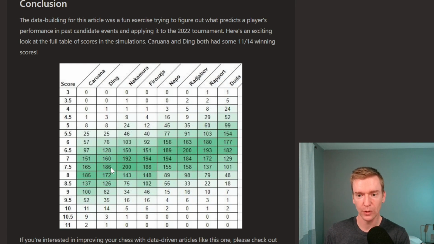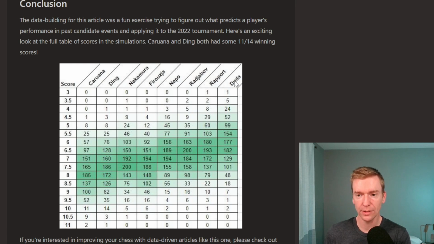Ding, 7.5 most likely. Nakamura, 7.5. Firouzja, 7. And there we see that kind of difference with Naka and Firouzja. Firouzja actually scored more often at 8.5 points, but his most common score was 7. So that's like the most common question I've seen on this article. That's why this table explains it. Nepo, 6.5 or 7, most common. Same for Radjabov, kind of leaning more towards 6.5, 6.5 for Poor, and 6.5 Duda.